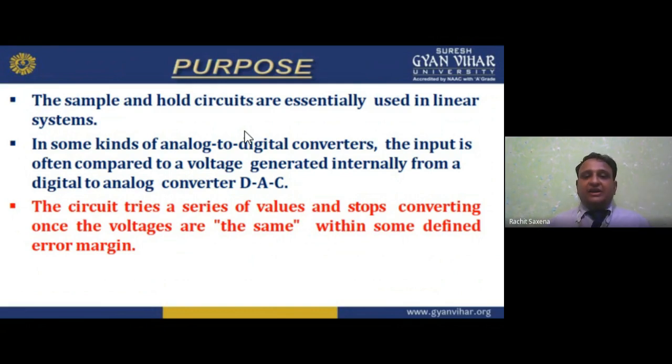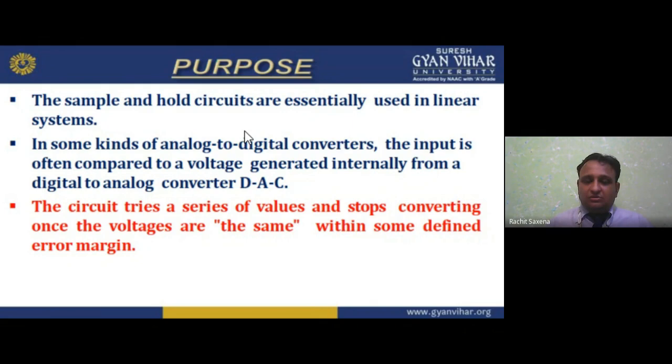The circuit tries a series of voltage values and stops converting once the voltages are the same within some defined error margin.